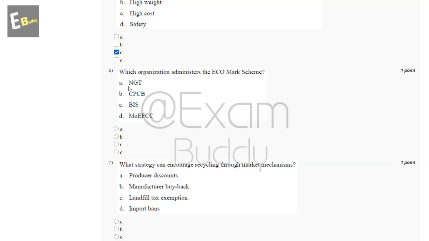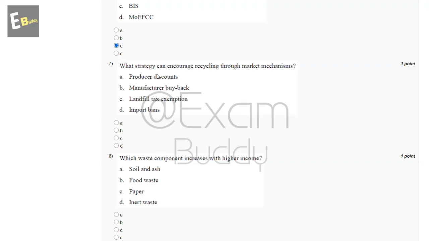Now the sixth question is, which organization administers the ECO mark scheme? So these are the options, and the answer of our sixth question is C, BIS. Now the seventh question is, what strategy can encourage recycling through market mechanisms? So these are the options, and the answer of our seventh question is B, manufacturer buyback.